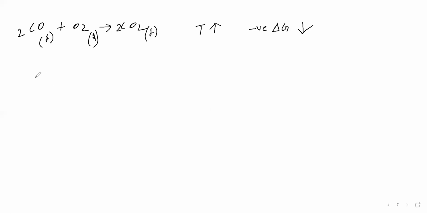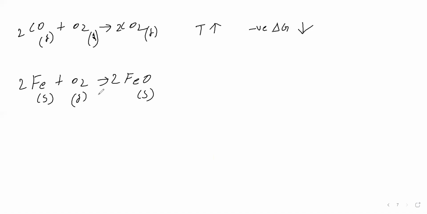Then we will take iron with oxygen gives iron oxide. Let us balance this equation. Iron is solid, oxygen is gas, iron oxide is solid. So for this also, on rising the temperature, the negative value of delta G is reduced.